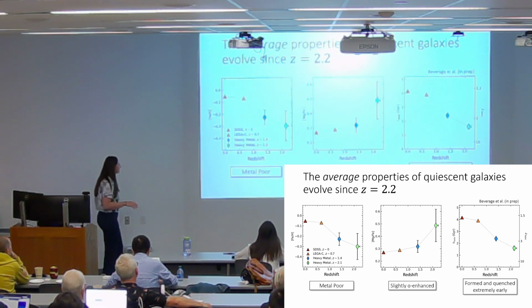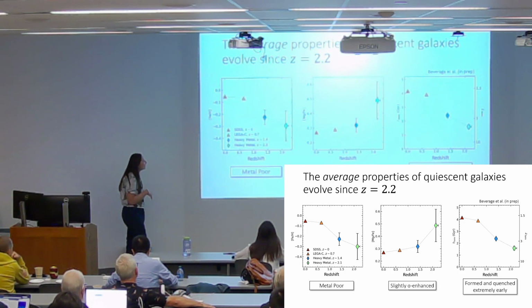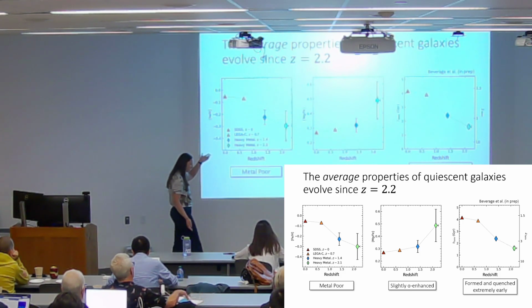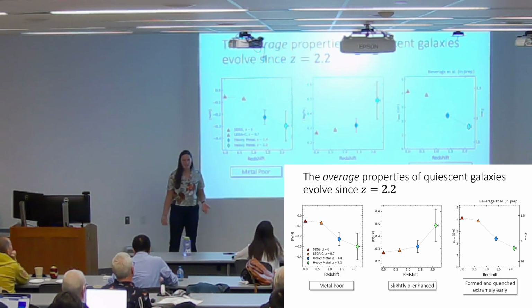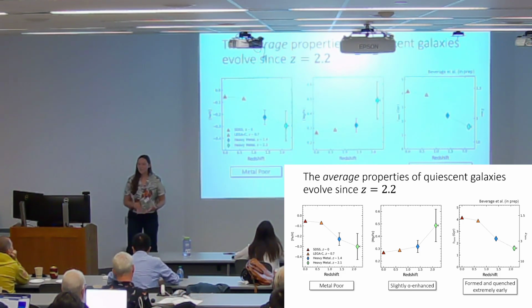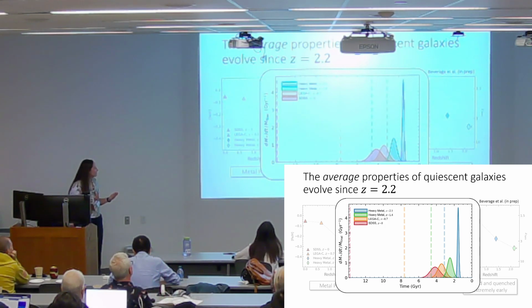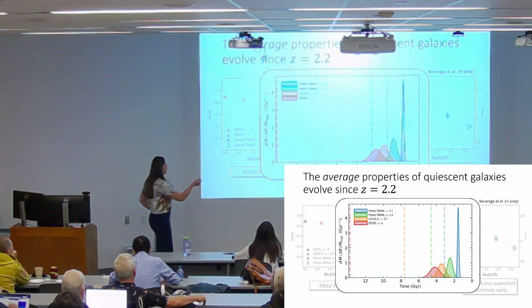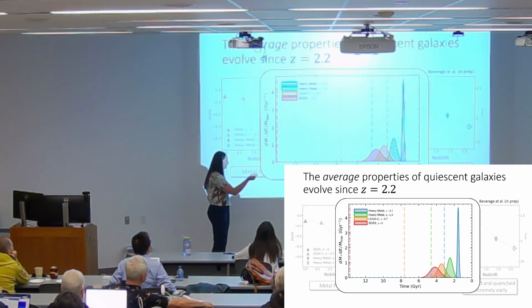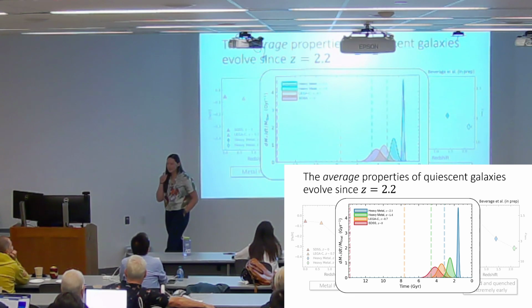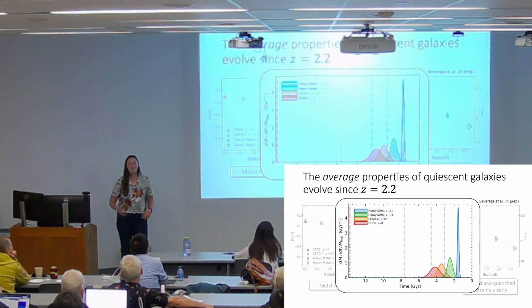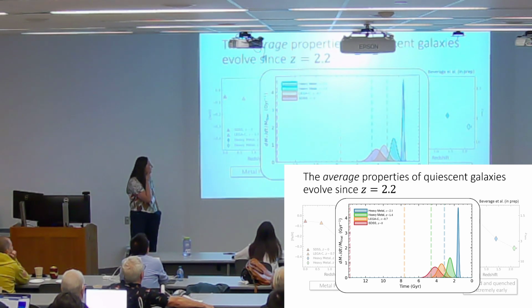Okay, so here are the averages as a function of redshift. And remember what I said is that the magnesium over iron ratio tells us something about the star formation timescale of galaxies. So using that and comparing it to simple chemical evolution models, we can come up with a story where galaxies at higher redshift formed in these extremely short bursts and quenched rapidly very early in the universe, and at later times, galaxies with progressively longer star formation timescales quenched and were added to the population. So the average has decreased over time.